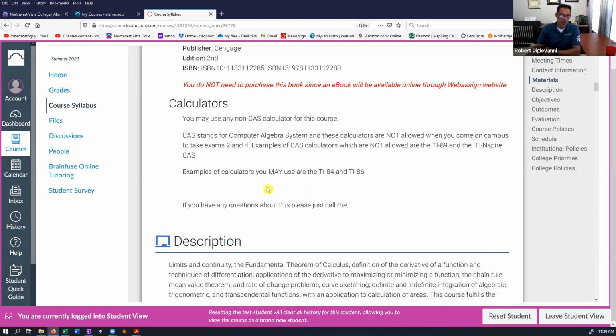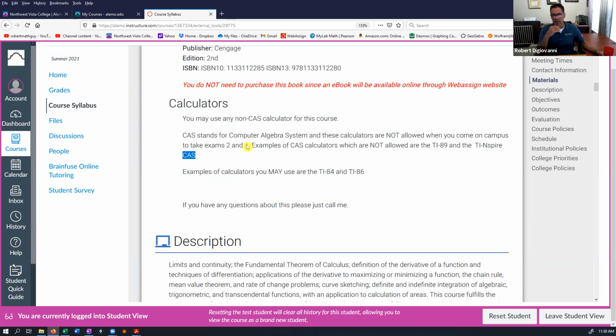You may not use a calculator that has a computer algebra system in it. There are certain calculators that have that, like the TI-89 and the TI-Nspire CAS. Those are not going to be allowed on tests. That's because those calculators can do what's called symbolic manipulation, so they can pretty much do all of the work that you're trying to learn. I need to make sure that you're doing the work and not having your calculator do the work. That's pretty common on standardized tests.